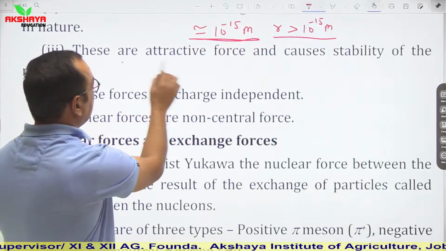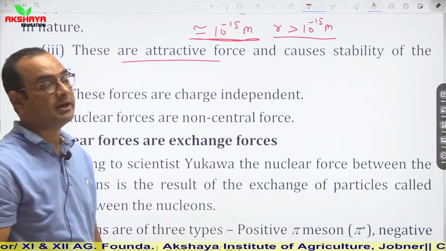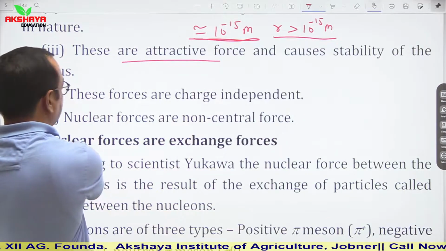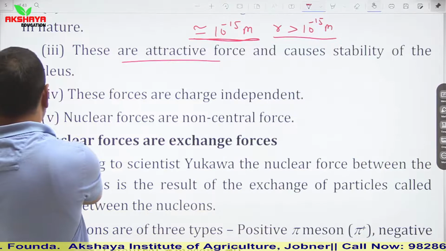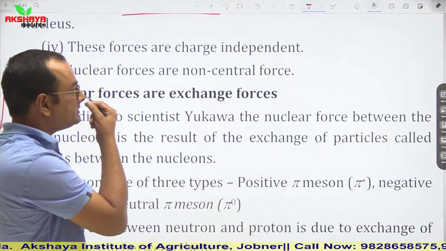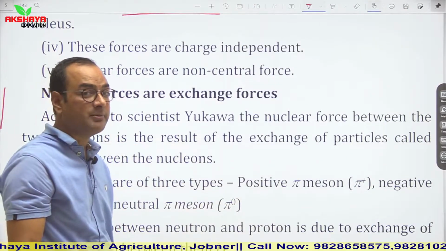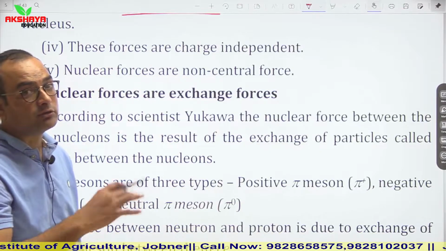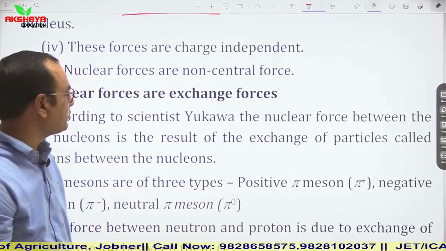So they are attractive forces and cause stability of a nucleus. These forces are charge independent, as I told you earlier. They can act between neutron-neutron, neutron-proton, or proton-proton.